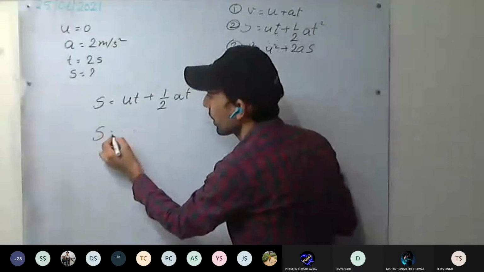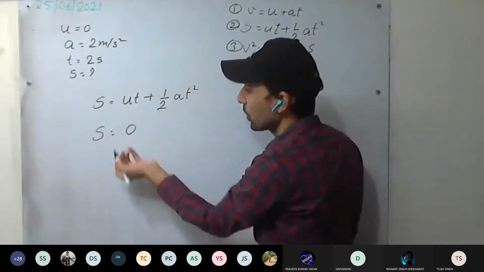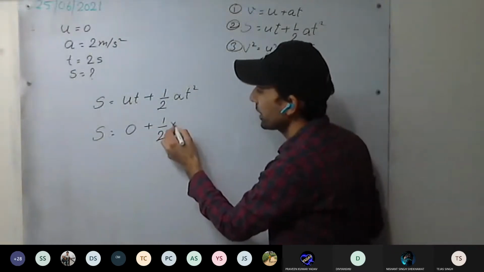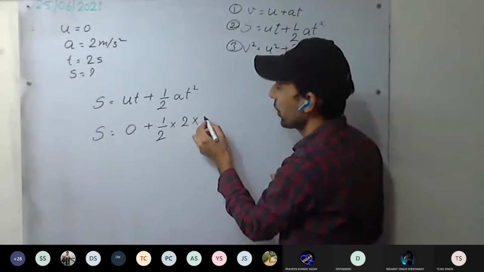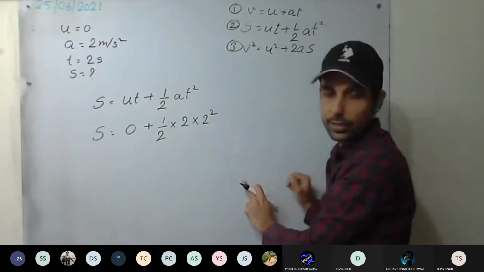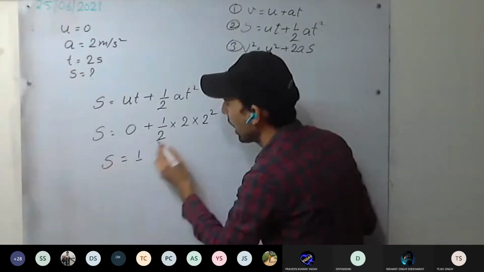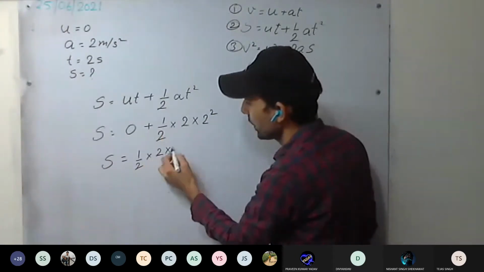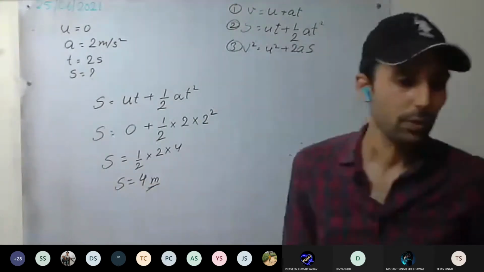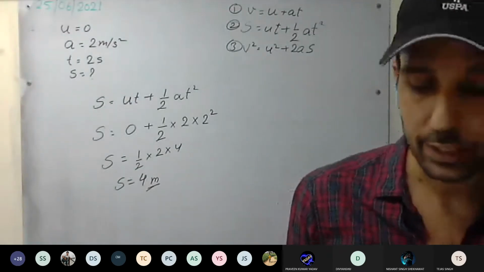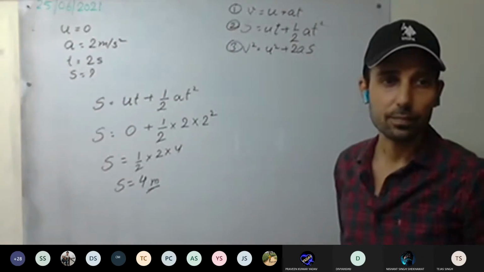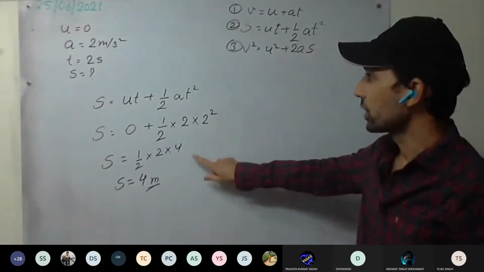Now put it here. u is 0, so u into 2 is 0, plus half. What is acceleration? 2. Time is 2 square. Always remember t square. S equal to half into 2 into 4. It gets cancelled. S equal to 4 meter. So at last you have to write: the distance covered by the body in 2 seconds is 4 meter. Understood this one? Anyone have doubt?